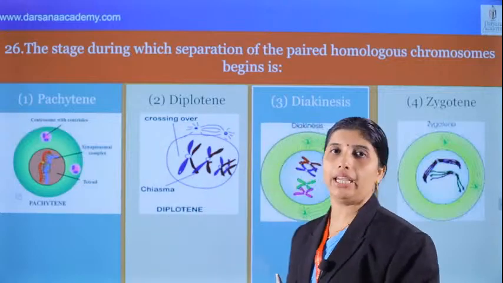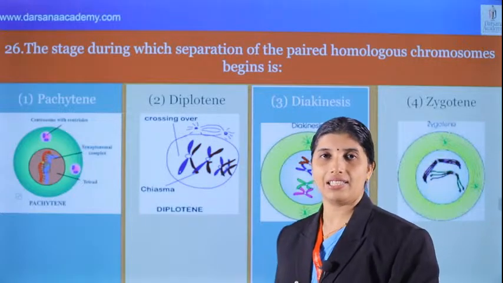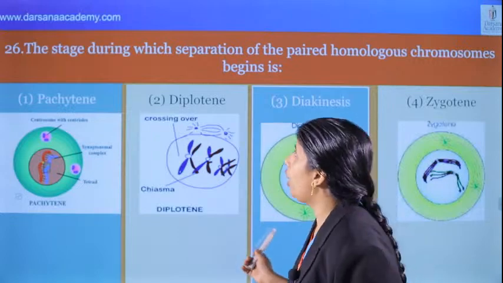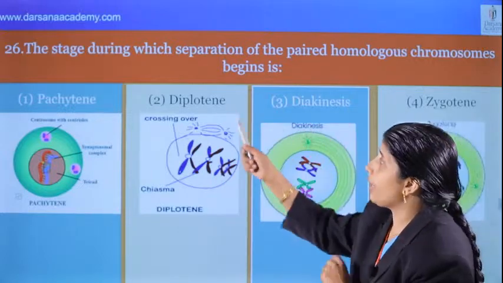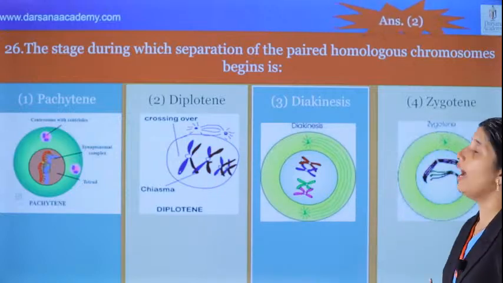One is leptotene. We know that. Leptotene, zygotene, pachytene, diplotene, diakinesis are the stages of prophase I of meiosis I. What is the question? Paired homologous chromosome separation begins during diplotene. The second option is the correct answer.